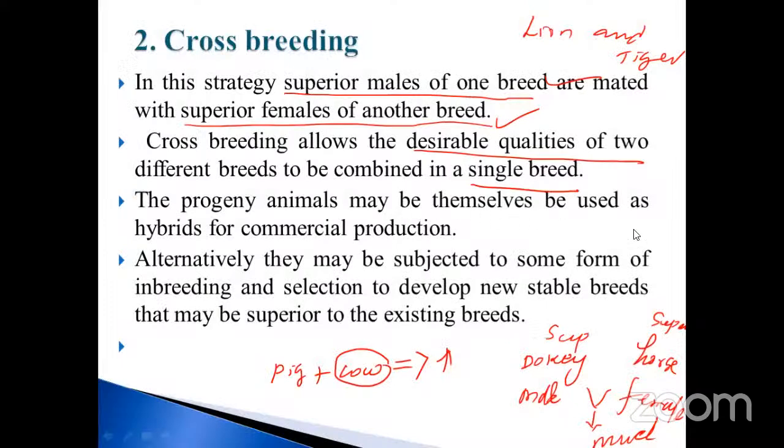Okay, my dear, so go to the next one. Take an example: the progeny animals may themselves be used as hybrids for commercial production only. I told you, commercial only. When the weight increases, what is the meaning? For example, 600 kilograms of beef; if it is 1000 kilograms, then 400 kilograms is extra, isn't it? It is also very commercially valuable, isn't it, my dear?